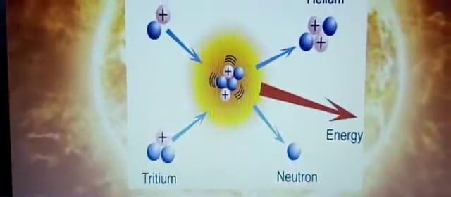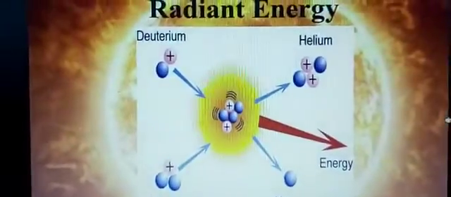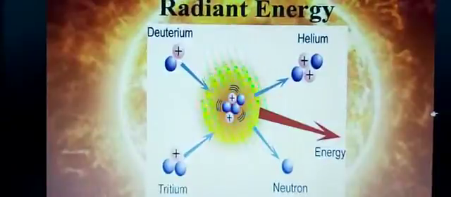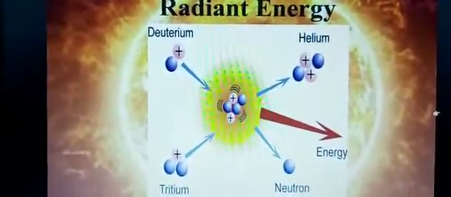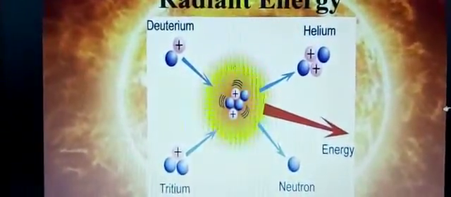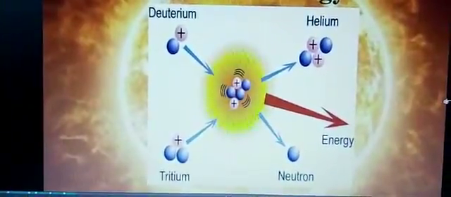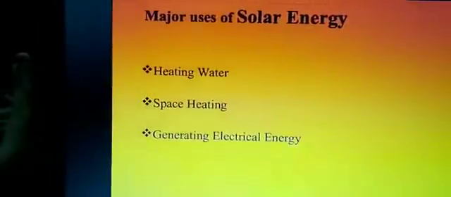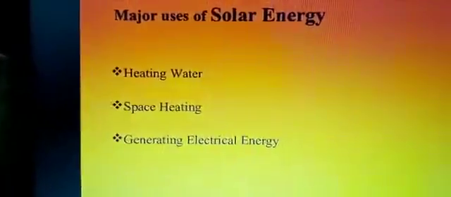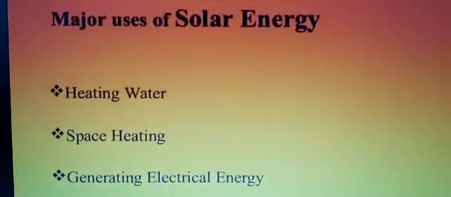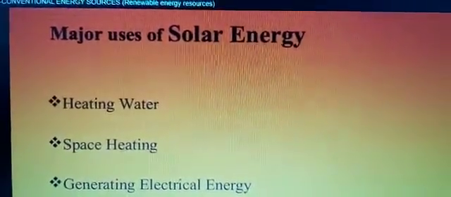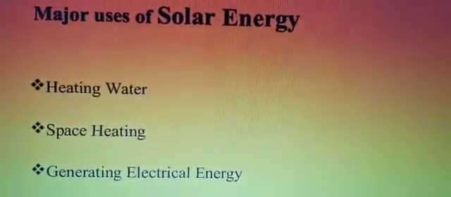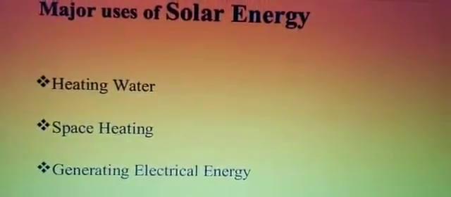Now what is energy? Now you see that energy is released from the sun: deuterium, helium energy, neutron and plutonium. These are the things which are released from the sun, rays of the sun, and we receive energy continuously from the sun. And major uses of solar energy: it can be used in heating water, space heating, generating electric energy. How will we generate electric energy?